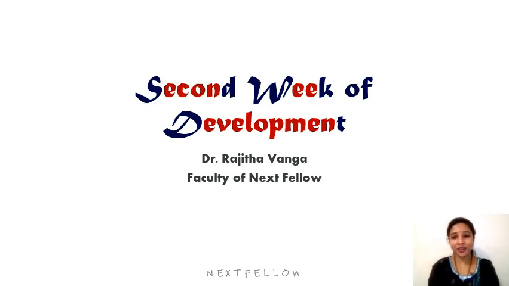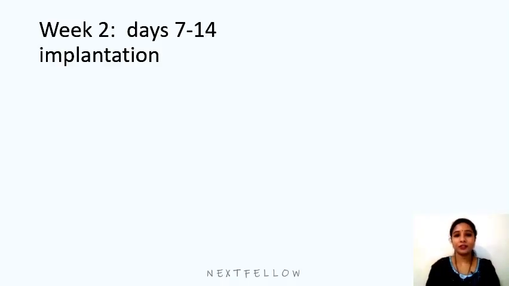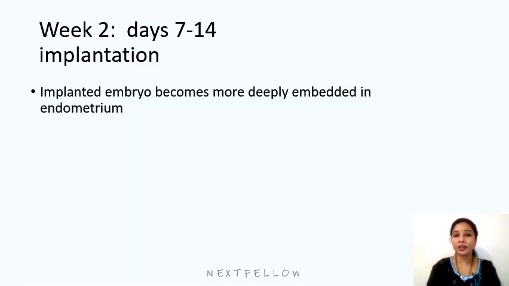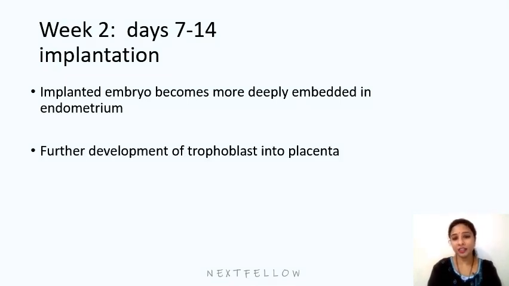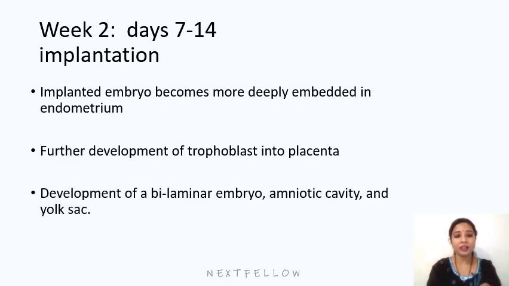Everyone, let us continue the embryology with the second week of development. The main event which happens during the second week is implantation. Usually implantation begins on the 6th to 7th day of intrauterine life, and gets completed before the 13th to 14th day of gestation. The implanted embryo becomes more deeply embedded in the endometrium, and the trophoblast further develops into the placenta. And then the development of the bilaminar embryo, amniotic cavity and yolk sac happens during the second week of development.